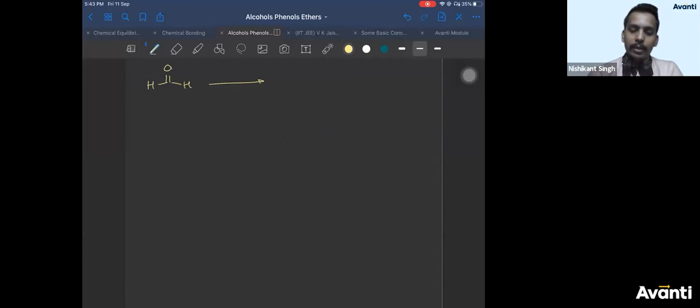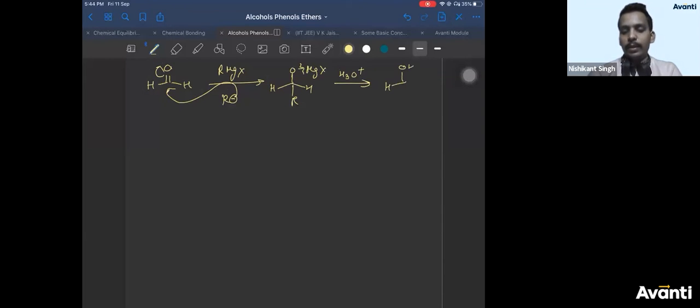Formaldehyde will react with Grignard reagent. So R minus will attack CO. You'll get HCH, O minus MgX, R, which on hydrolysis will break this bond, and you will get OH, H, R. So the carbon having OH is bonded to only one carbon. So it is a primary alcohol, beta Pritesh. I hope you understood, right?